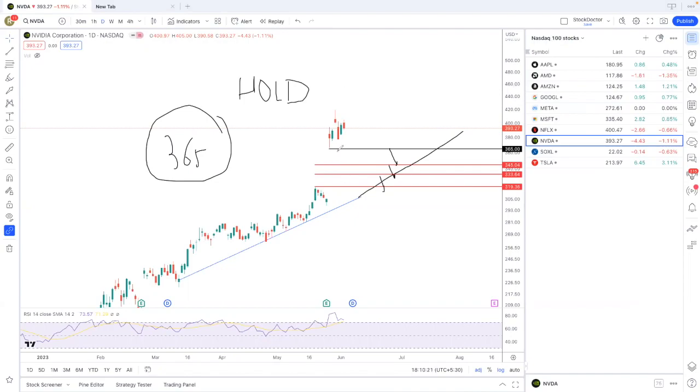If it comes into this zone also, right, in every downfall this stock should be added. If you get it at 365, one should add. If you get it at 345, it should be added. At 333, it should be added.